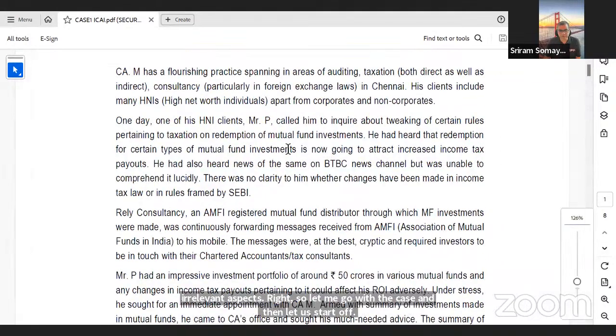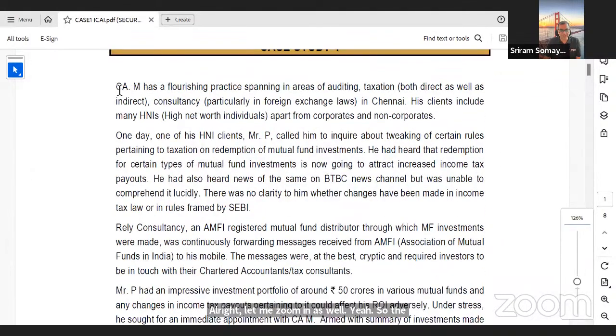All right, let me zoom in as well. Yeah, so the case goes here. CAM has a flourishing practice spanning areas of auditing, taxation, both direct as well as indirect, and consultancy, particularly in forex laws in Chennai. His clients include many HNIs apart from corporates and non-corporates. Okay, great. None of this is actually pretty useful. One day, one of his clients, Mr. P, called him to inquire about tweaking of certain rules pertaining to taxation on redemption of mutual funds. Okay, taxation on redemption. So this is the key thing.